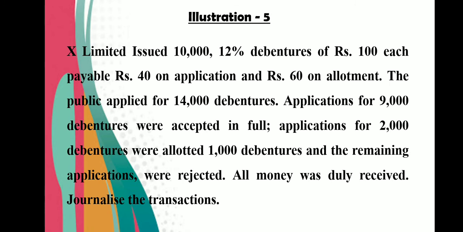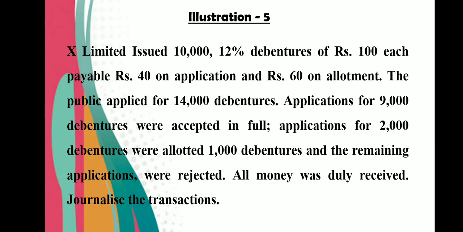X Limited issued 10,000 12% debentures of rupees 100 each, payable rupees 40 on application, 60 on allotment, so total 100. So it is issued at par. The public applied for 14,000 debentures. That means applications received for 14,000. So it is oversubscription. We issued 10,000 and applications were received for 14,000. Applicants for 9,000 debentures were accepted in full.